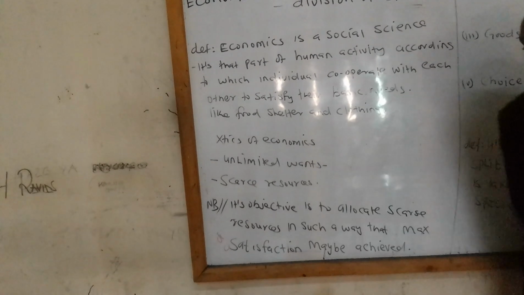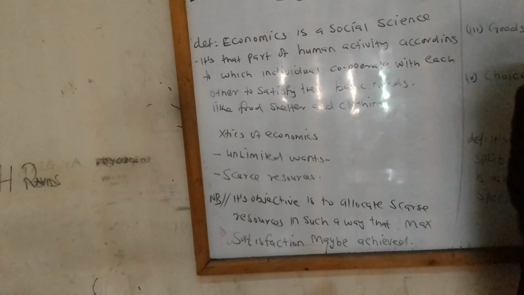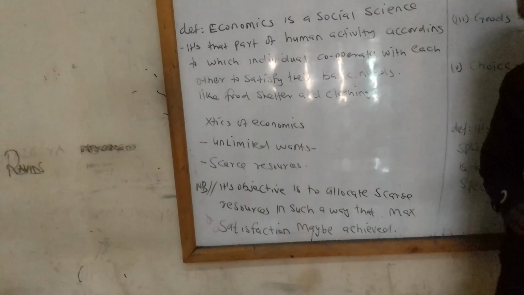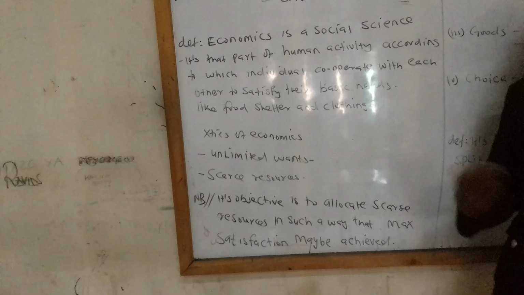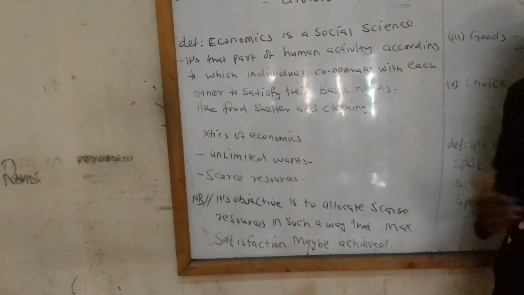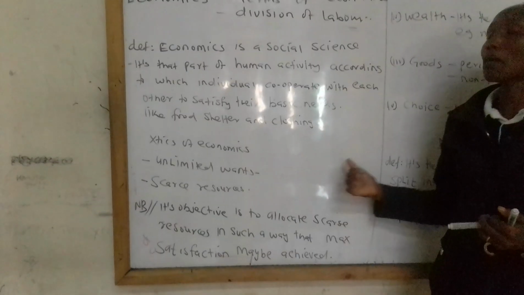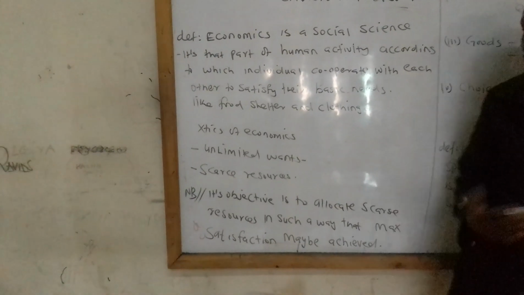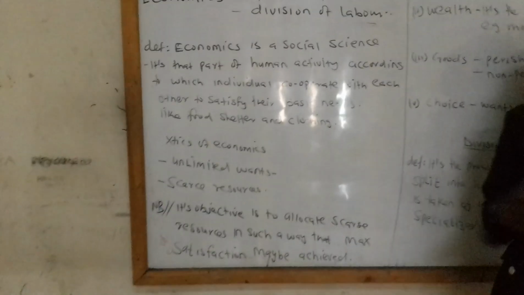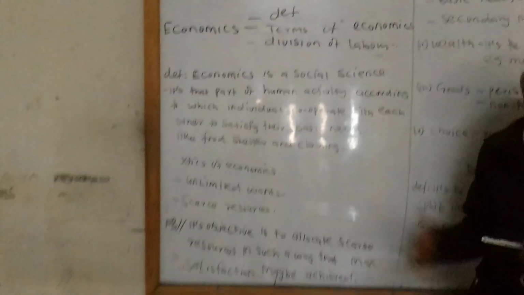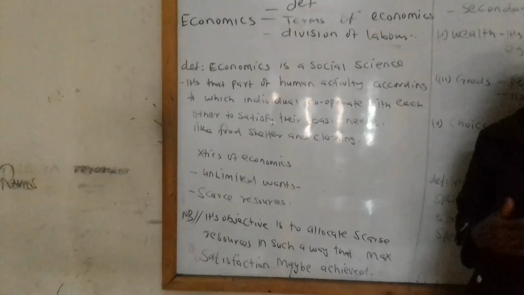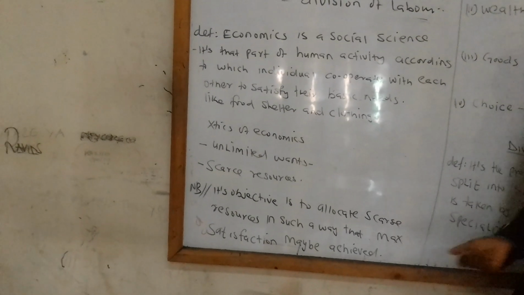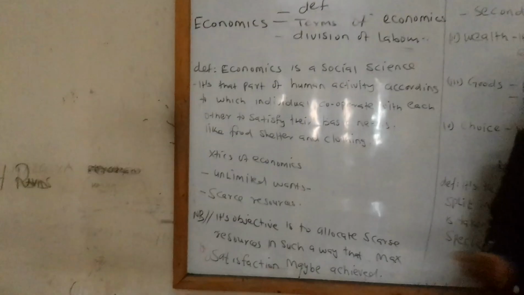And then I gave you the note: its objective is to allocate scarce resources in such a way that maximum satisfaction may be achieved. That means we want to ensure maximum satisfaction between the resources available in the nation and the population of that nation, so that it can be enough. Let's take an example of employment. You cannot say the entire nation will be employed, but you have to ensure that at least a certain percentage are employed and have income. Even if you are not employed, you can still get income from other sources.